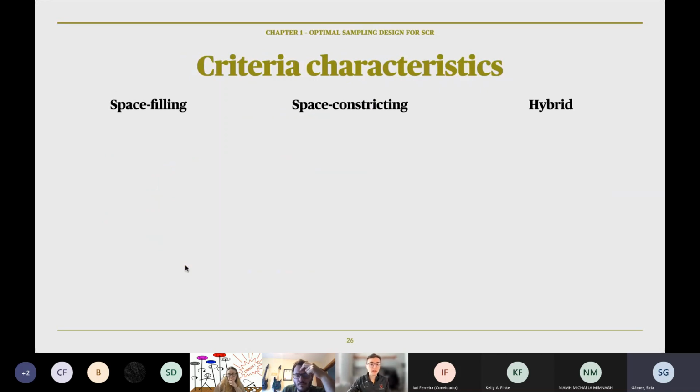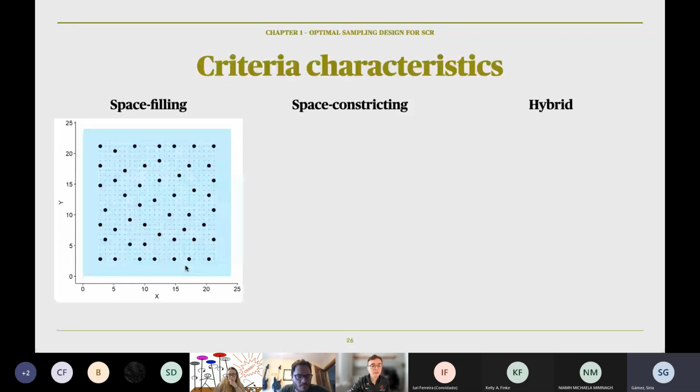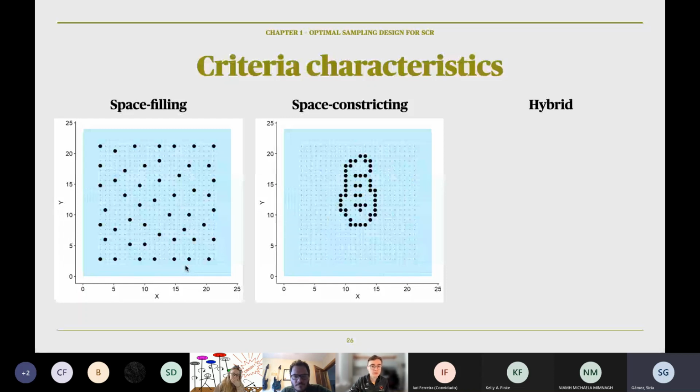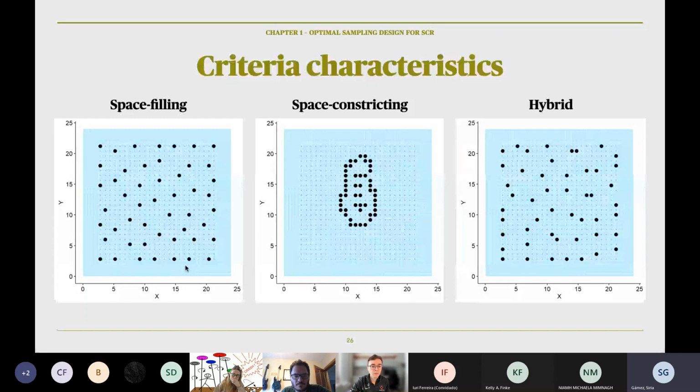We can see what these designs look like just from a quick example here, going back to a regular area. The space filling criterion fills the space evenly. It should detect a lot of individuals. The space constricting criterion samples a smaller area. It should get a lot of spatial recaptures. And then the hybrid approach does a little bit of both. It spreads out like a space filling criterion, but it has some clusters of traps like a space constricting criterion. You can see some traps are really clustered together closely, but others are farther apart.